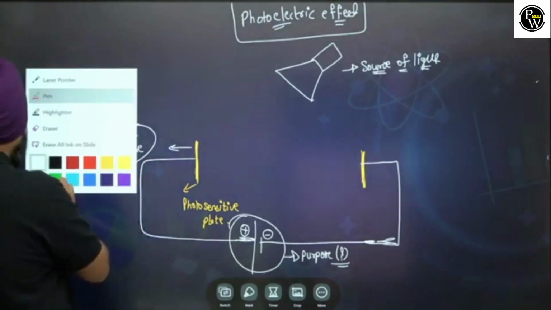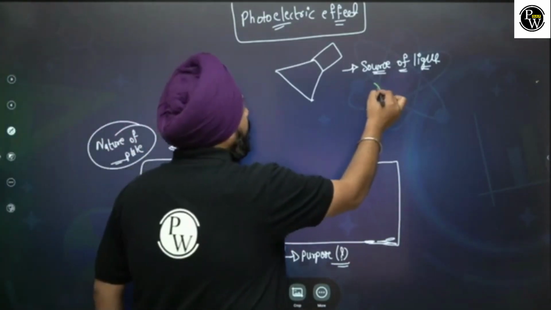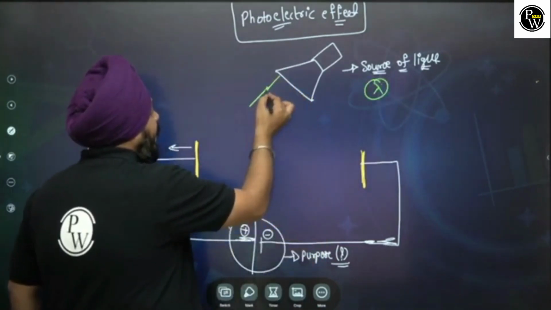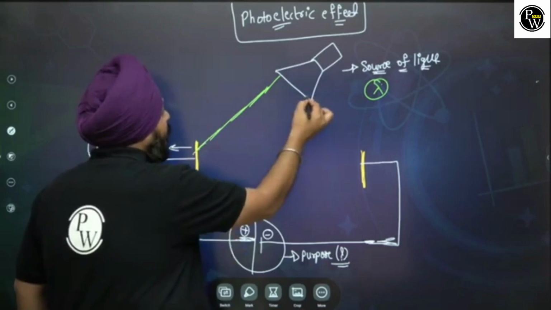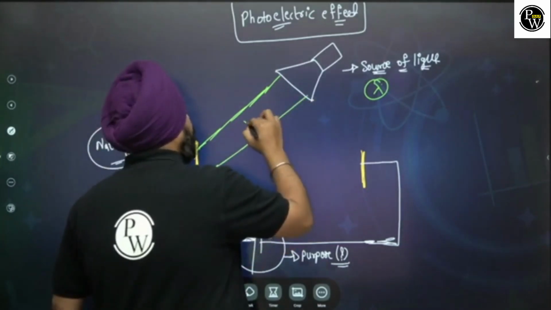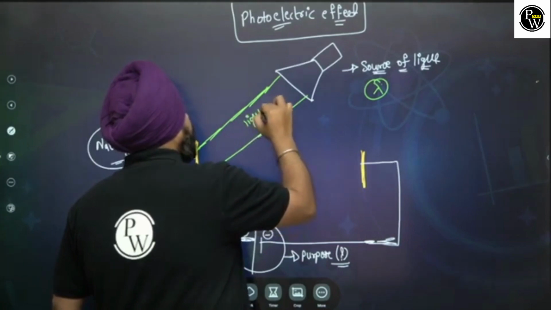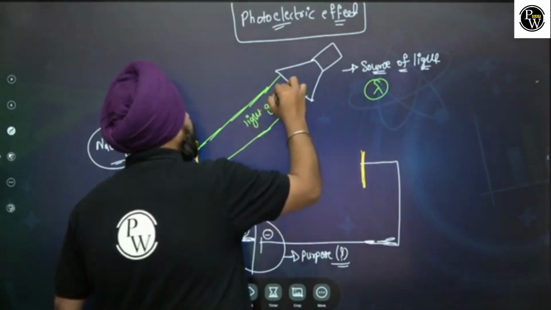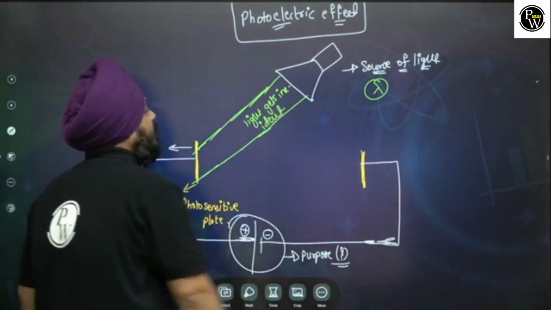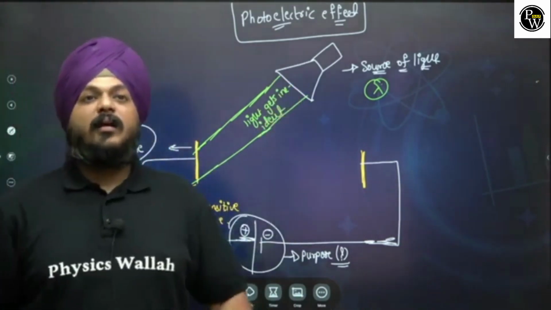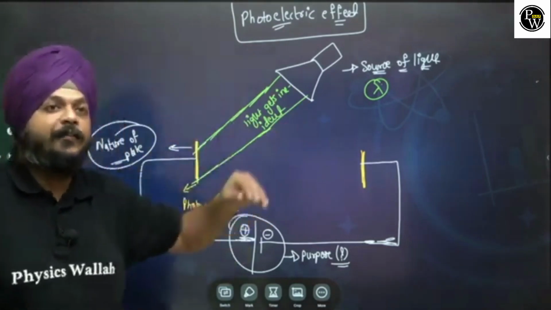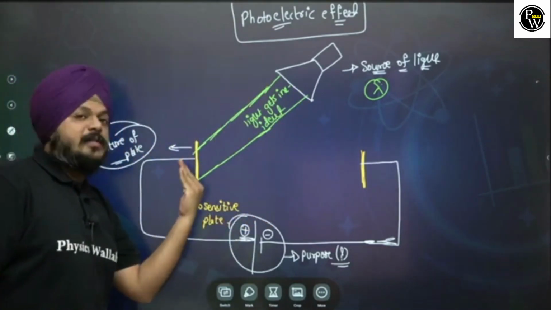Suppose the light of wavelength lambda is getting emitted from the source and gets incident on this specific surface. A light of a specific wavelength is getting incident on the specific surface.